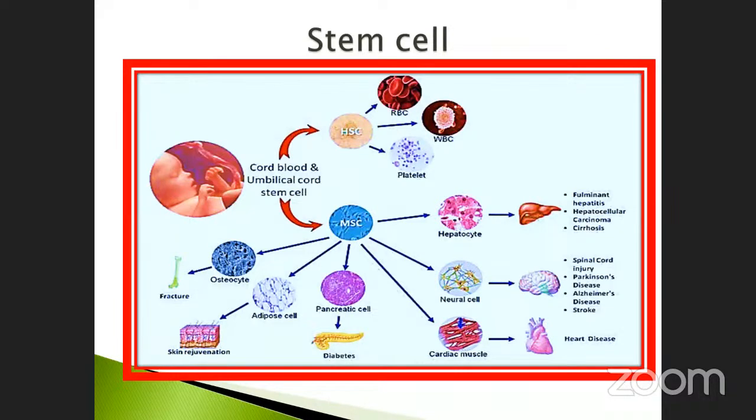And then hepatocytes. Hepatocytes relate to the study of the liver, hepatology. Okay, endocrinology is glands, dermatology is skin. Okay, for the liver, fulminant hepatitis, and also hepatocellular carcinoma, cancer, and cirrhosis. Cirrhosis is nothing but inflammation of the liver. These are all cured by stem cells. Okay, so these are all very, very important. Sometimes they may ask questions in this category.